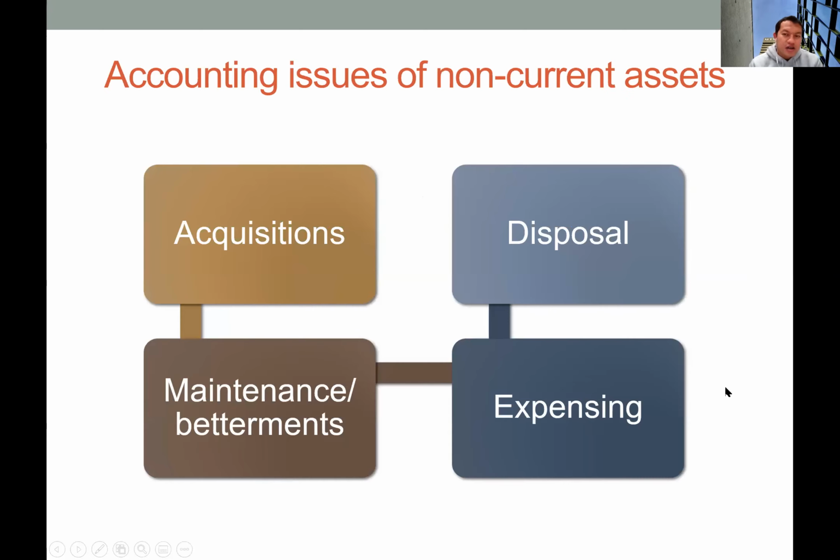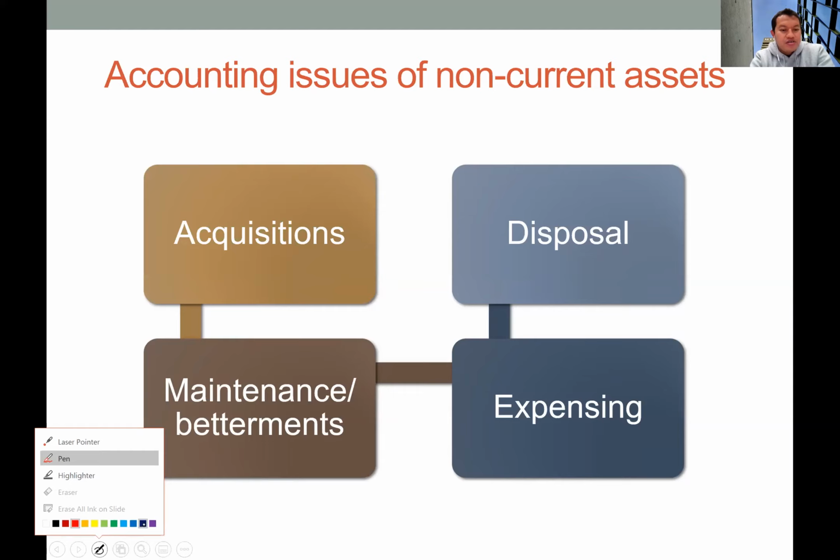is the non-current asset. So as we have discussed, at least we have 4 cycles in the non-current asset. We start with the acquisitions, and then when the company starts using the asset, they need to spend some budget on the maintenance or betterment. We also have some method to expand the asset, and lastly, we have disposal of the non-current asset. I think in the acquisition stage, the most critical part is to properly identify which costs should be included as part of the acquisition cost.